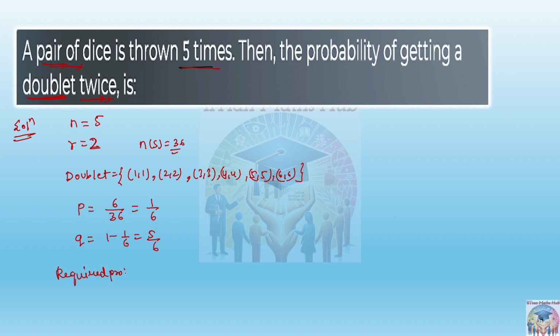Required probability will be again according to the formula nCr into p to the power r, q to the power n minus r. Okay, put the values. n is 5 because 5 trials have been done. Then 5C2, where 2 is the required number of throws of the dice in which we want the doublet 2 times, and then (1/6) to the power 2 into (5/6) to the power 5 minus 2, or we can say 3. Okay, so this is the final answer, right?